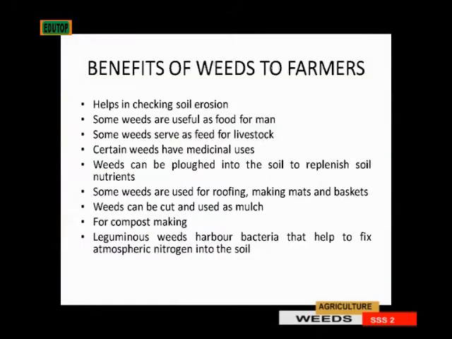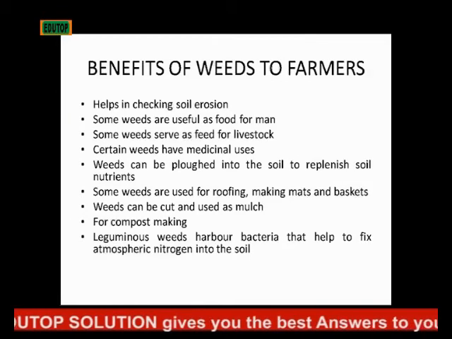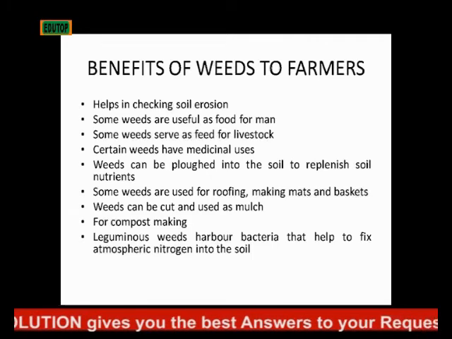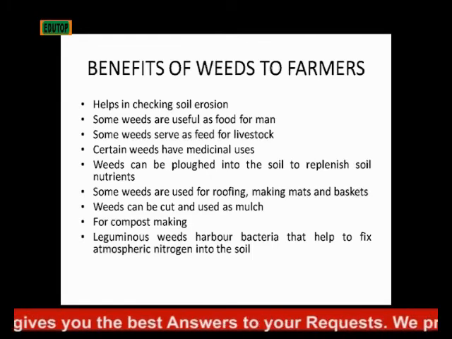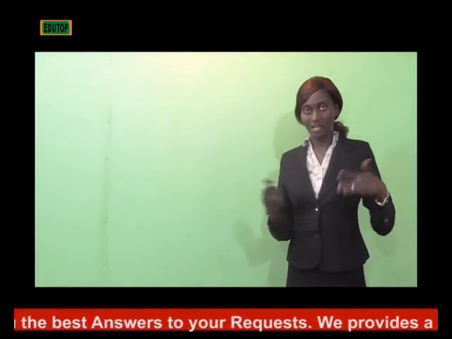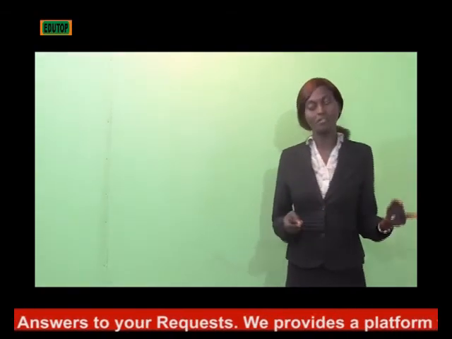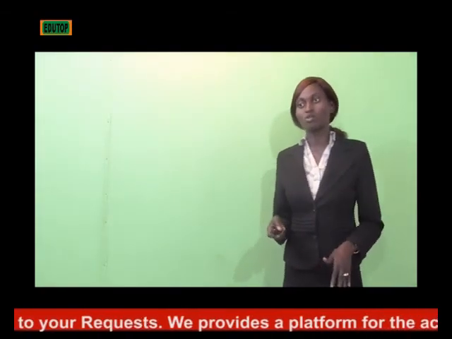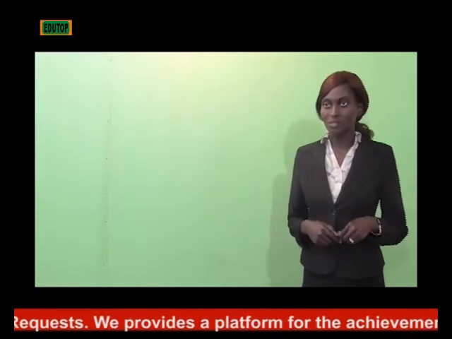Then you can use weed for compost making. Turn it into the ground, cover it there, then it will become manure for your plants. Then leguminous weeds harbor bacteria that help them fix atmospheric nitrogen into the soil. So that's a characteristic of leguminous plants generally. But now leguminous weeds also have that characteristic.